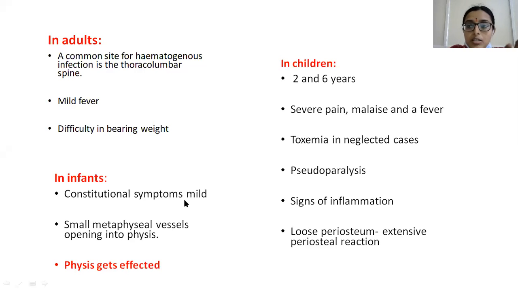So, in children, most commonly, the periosteum is loose. So, as the periosteum is loose, the pus which goes into the subperiosteal space leads to the stripping of the periosteum from the adjacent cortex. So, these are all the things which we see in children.